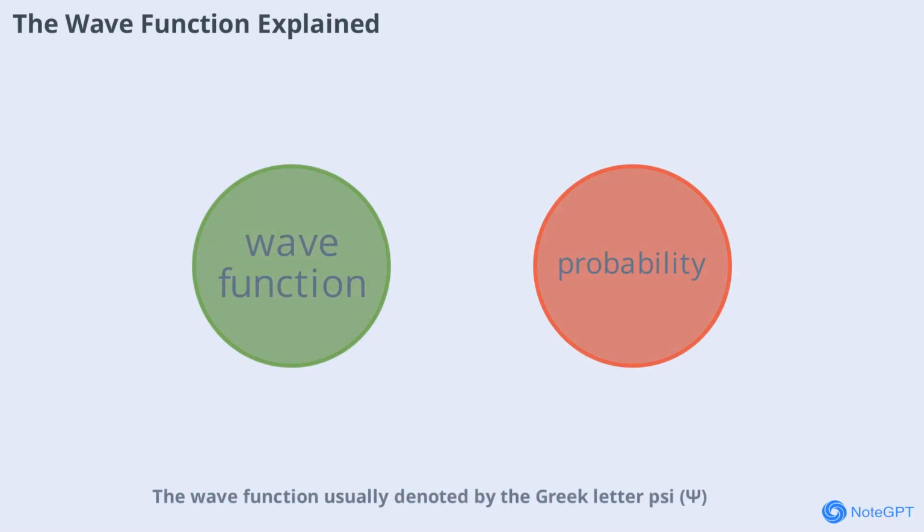The wave function, usually denoted by the Greek letter psi, is a central concept in quantum mechanics. It's a mathematical function that contains all the information about a quantum system. The square of the wave function's magnitude gives the probability of finding a particle at a specific point in space. This probabilistic interpretation was a major shift from classical physics, where the position and momentum of an object could be known exactly. In quantum mechanics, uncertainty is built into the very fabric of reality.